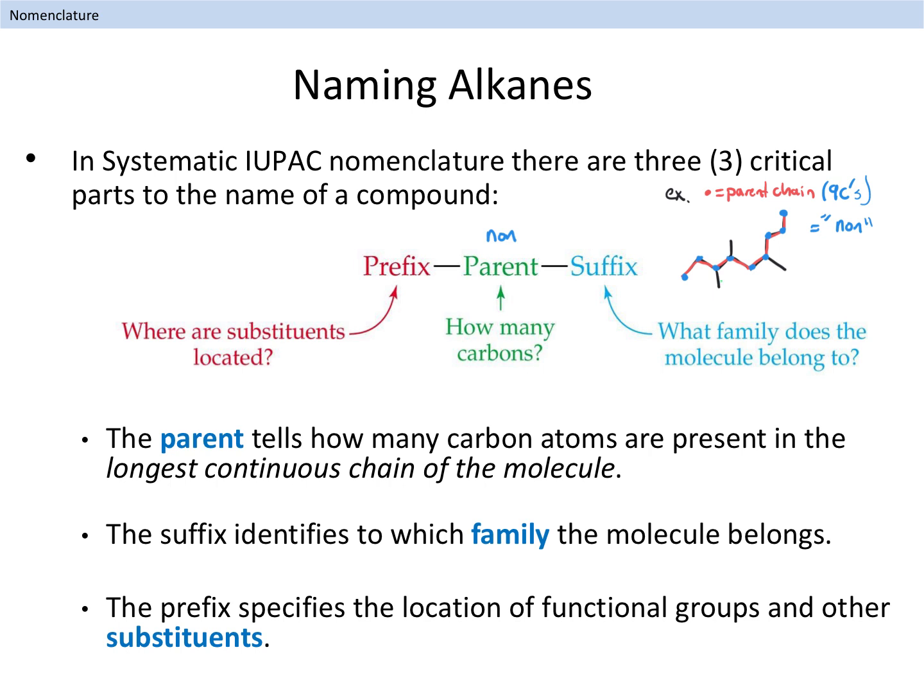Substituents are atoms or groups that are connected to the parent chain. We include substituents in the front part of the name, in what is called the prefix. In addition to the name of each substituent, their locations are specified as well. We will learn how to assign location numbers to our organic molecule in a systematic way, so that there is no ambiguity. These location numbers are important, as they are used for describing the location of substituents and other features